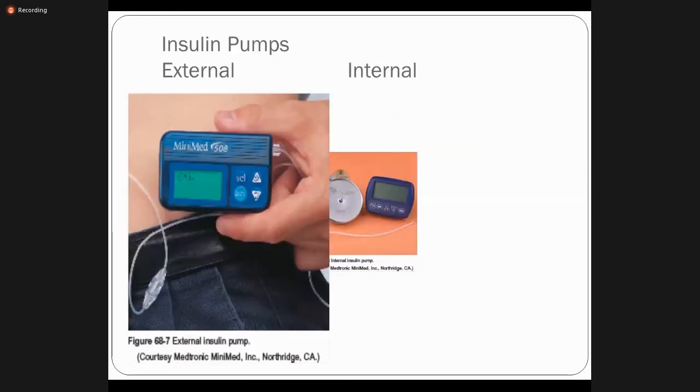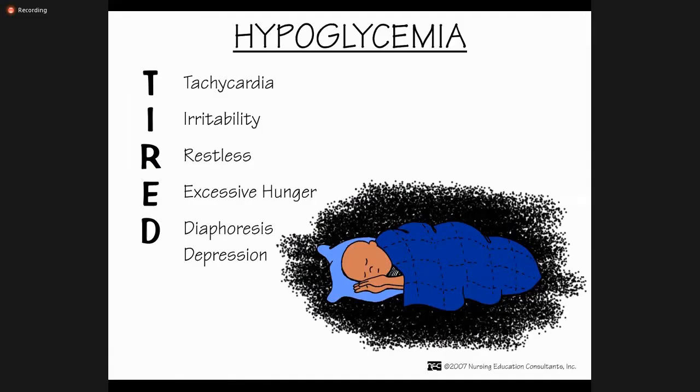Insulin pump, there's external pump or internal pump, right? So one of the problems, and this is very important, because if a patient is on insulin, one problem we must keep in our mind. What is that?